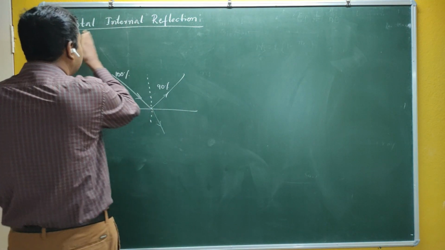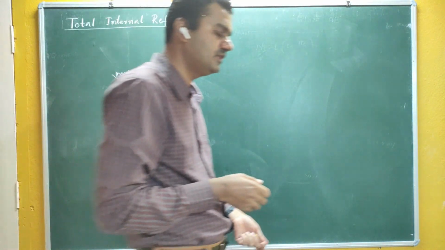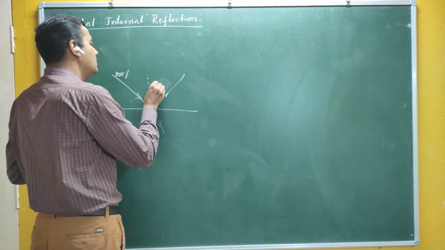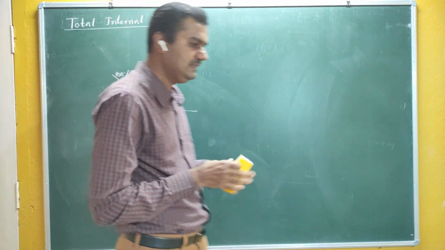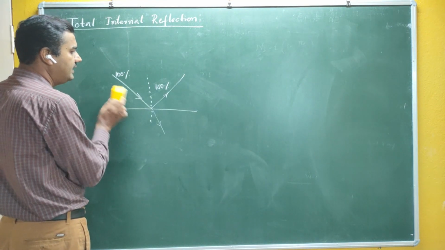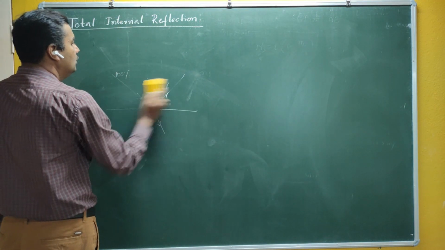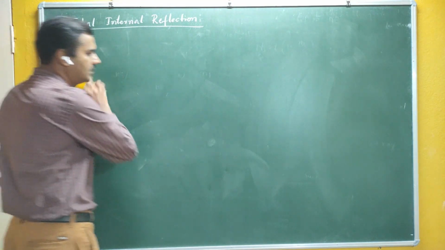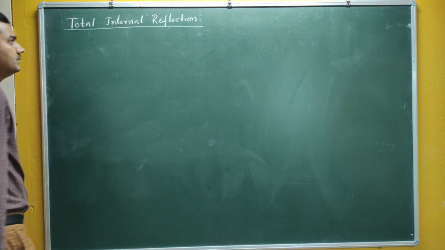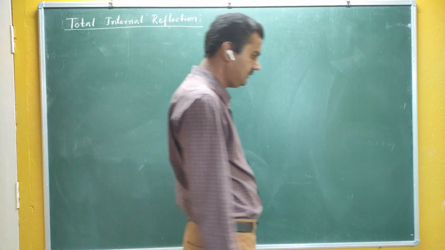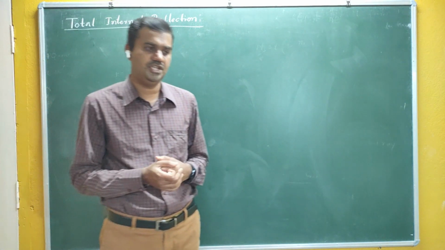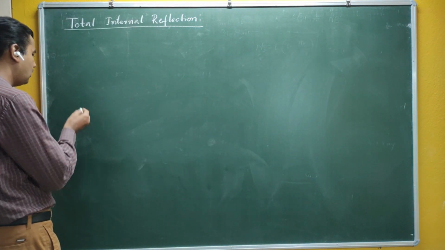But in total internal reflection, what happens? 100% of light is reflected. If 100% of light is incident, 100% of light is reflected. Therefore, we call this phenomenon total reflection. Why is it called internal reflection? Let me see here. Whenever total internal reflection occurs, it has to satisfy two main conditions. Before that, let me draw the ray diagram.